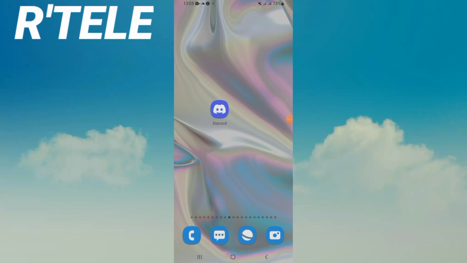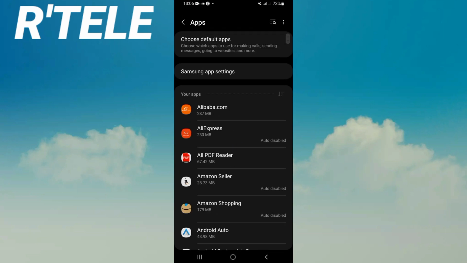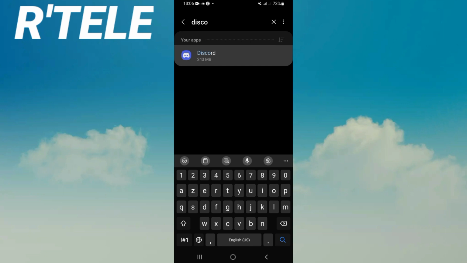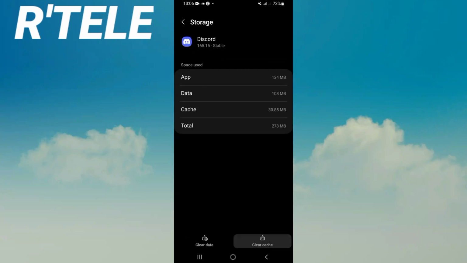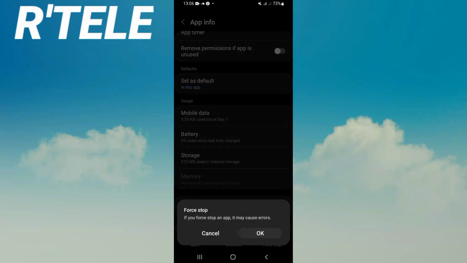I'm going to show you how to fix the Discord sound problem, easy and quick. Go first and open the settings of your device, open your apps option, search for Discord and open it. Right now, open your storage, click here on clear cache and go back. Click here on force stop and click OK.